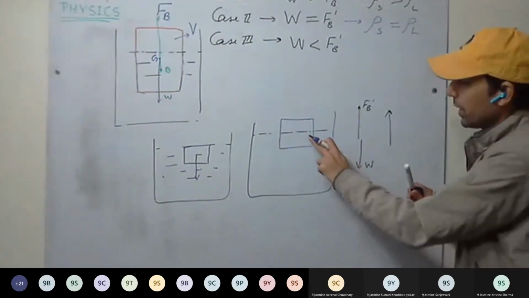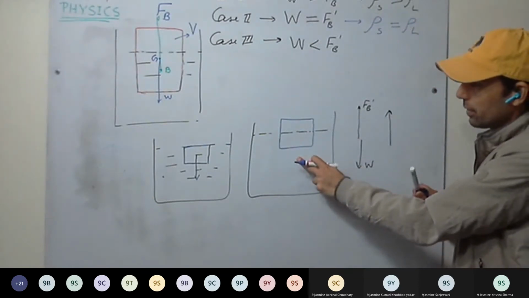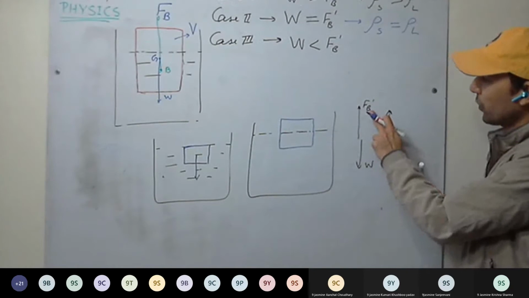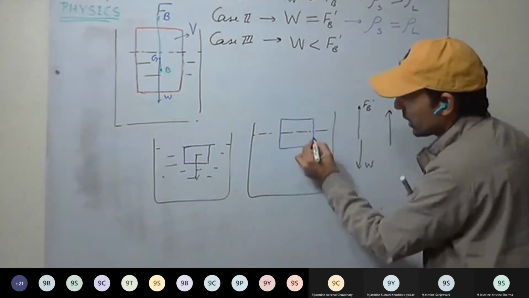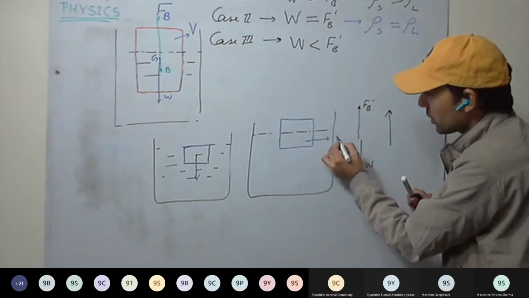In this case, less buoyant force will be there, because volume of the liquid displaced is less than the volume of the solid. So in this case, consider the smaller v.